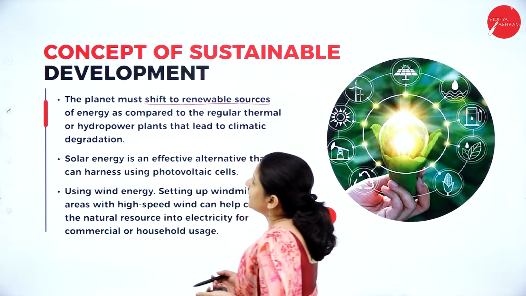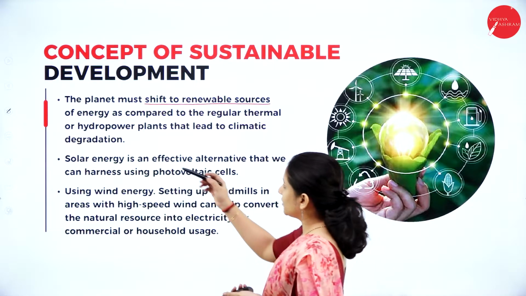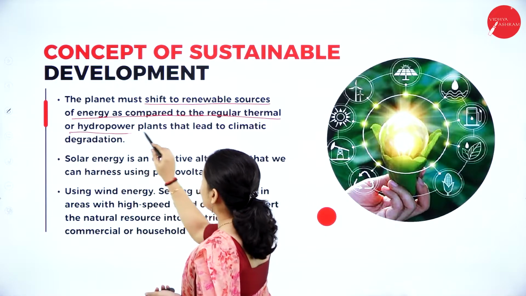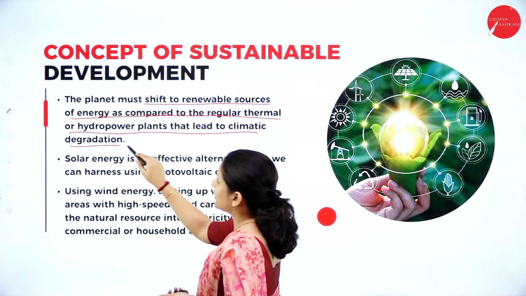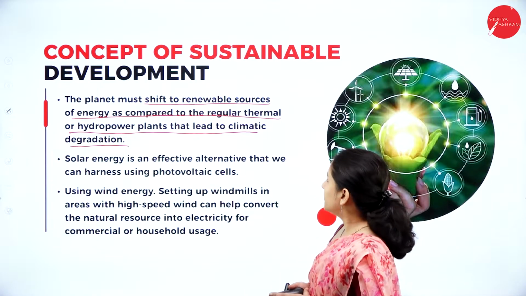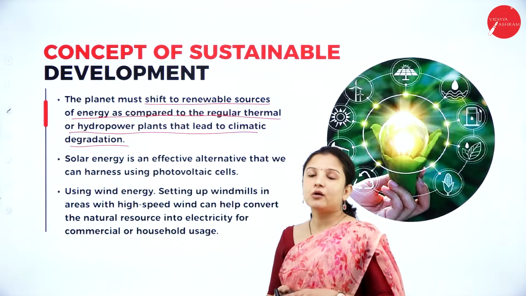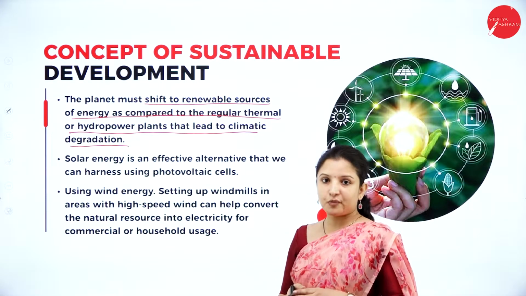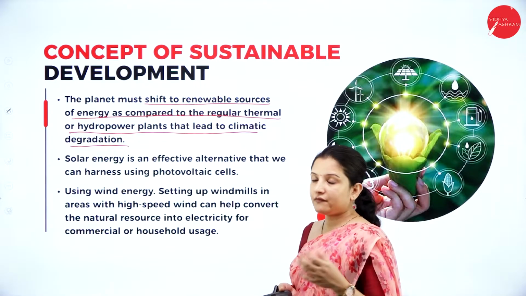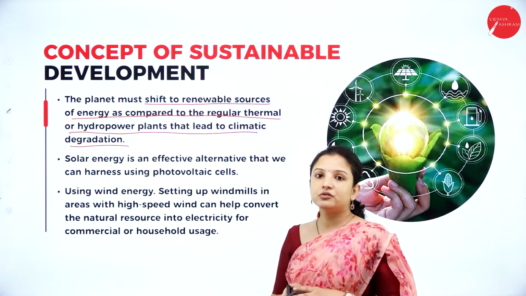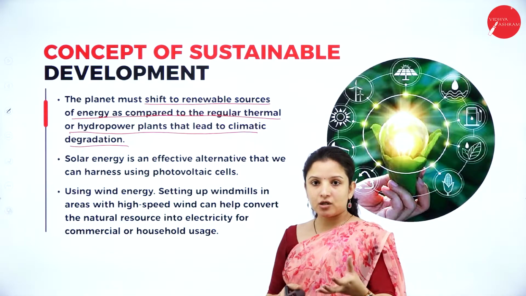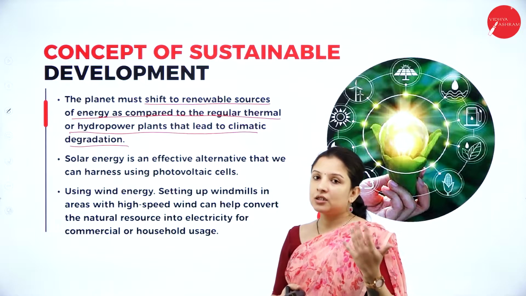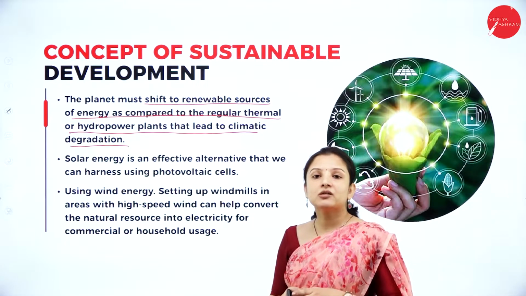The planet must shift to renewable sources of energy as compared to the regular thermal or hydropower plants that lead to climatic degradation. Thermal power plants give out a lot of harmful waste, which is difficult to dispose of and is a threat to the environment. Hydropower plants also make use of water energy to produce electricity. And once the water depletes, what happens? The production of electricity can get completely stopped.